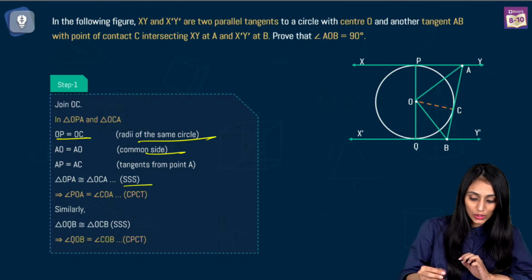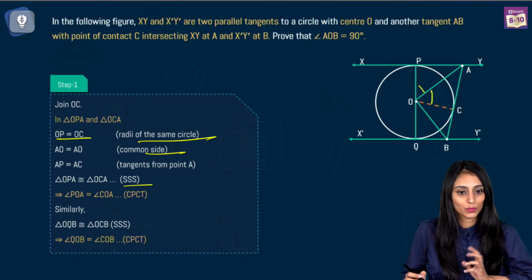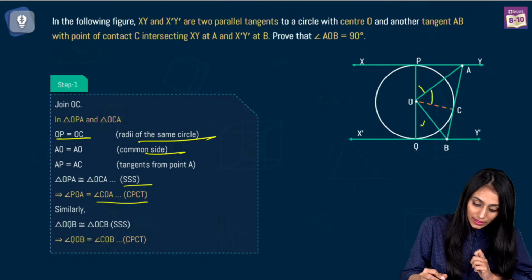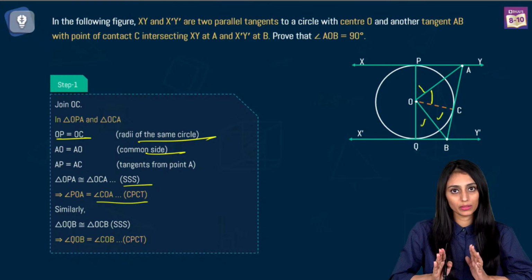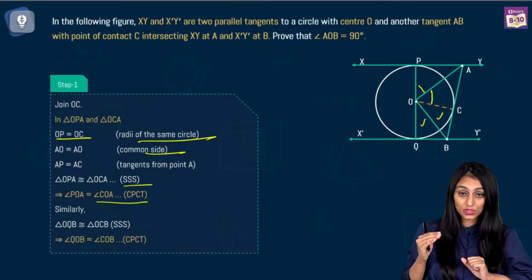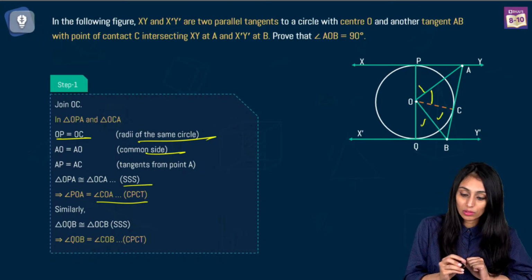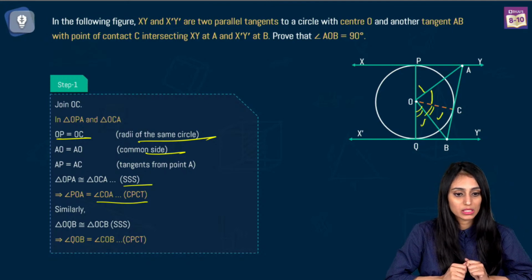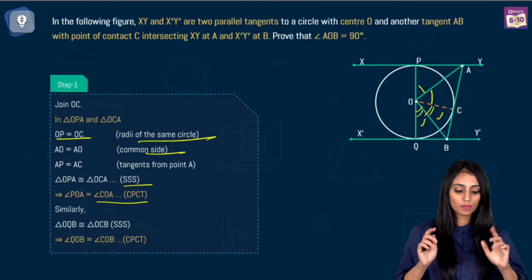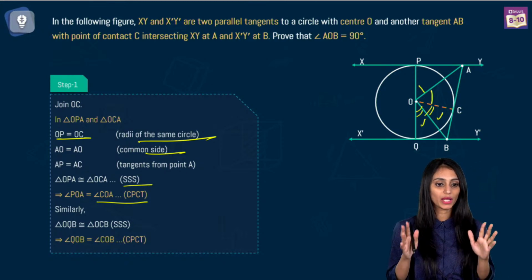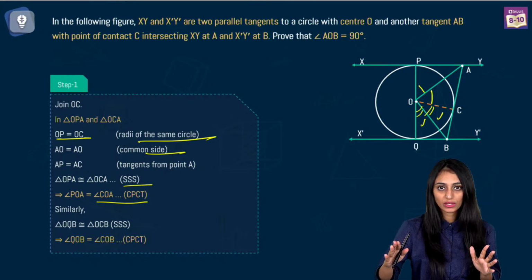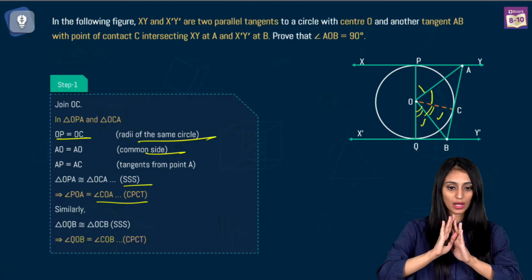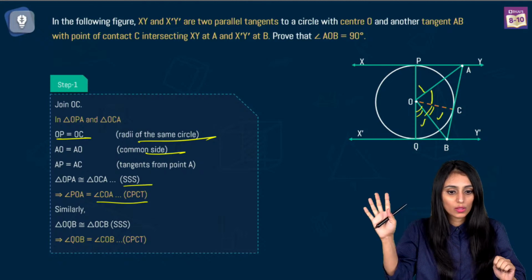When triangles are congruent, you can say that their corresponding parts are equal. So these 2 angles are equal here, right? Similarly, these 2 triangles, in a similar manner, we can prove congruent. You don't need to show these steps here. You can simply say similarly, they will be congruent. So these 2 angles will be equal by CPCT. I hope this much part is clear to everyone. Mayank, first you have to prove the triangles congruent, and then by CPCT you can make the angles equal. I hope everybody is clear with this much.